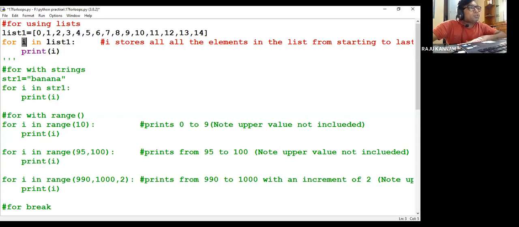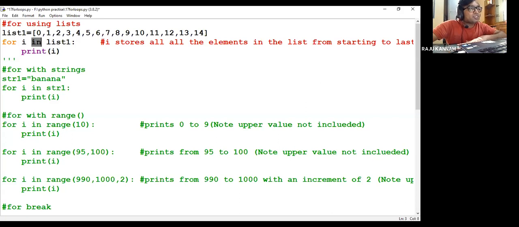Okay, so here we have taken list1. In this list1 I have a total of 15 values, 0 to 14. So when writing the for loop, you have to use the for keyword, then any variable name. Here it is not compulsory to use i, you can use any name. Then 'in' is a membership operator. We have discussed that in is a membership operator.